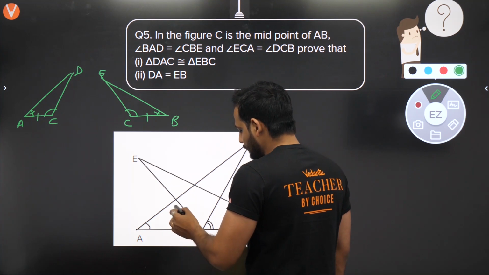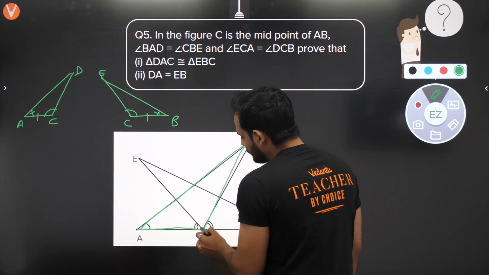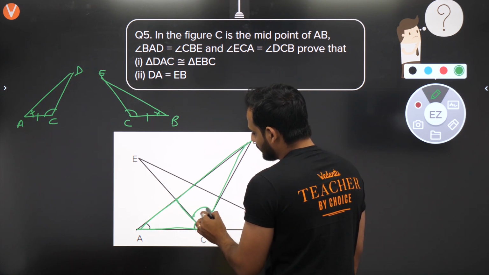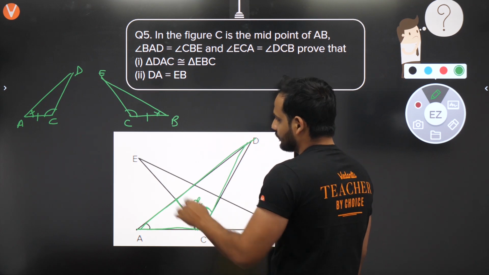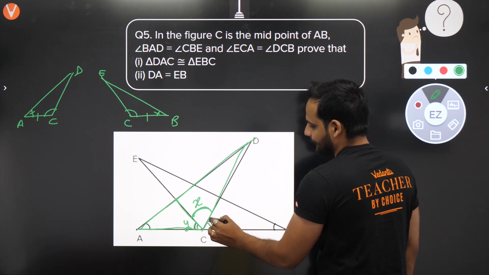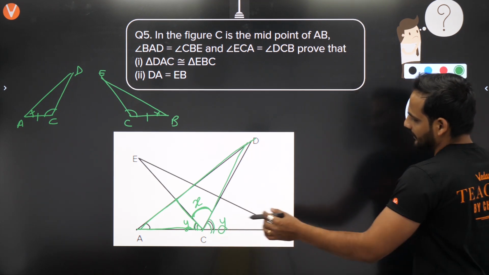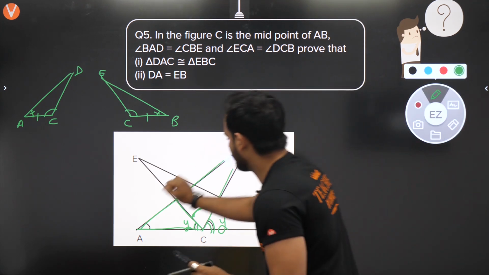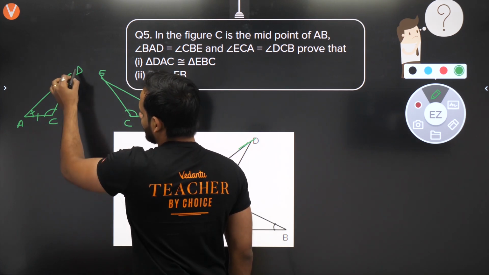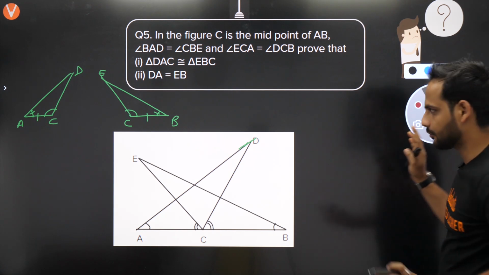Understand, beta, there is a line. If you look at this triangle, this part is equal, but this part is something extra. Let's say this is X, and let's say these two angles are Y. Or understand, we do in a different way. Just look here. My aim is to prove that angle DCA is equal to angle ECB. Both the angles I need to prove equal.